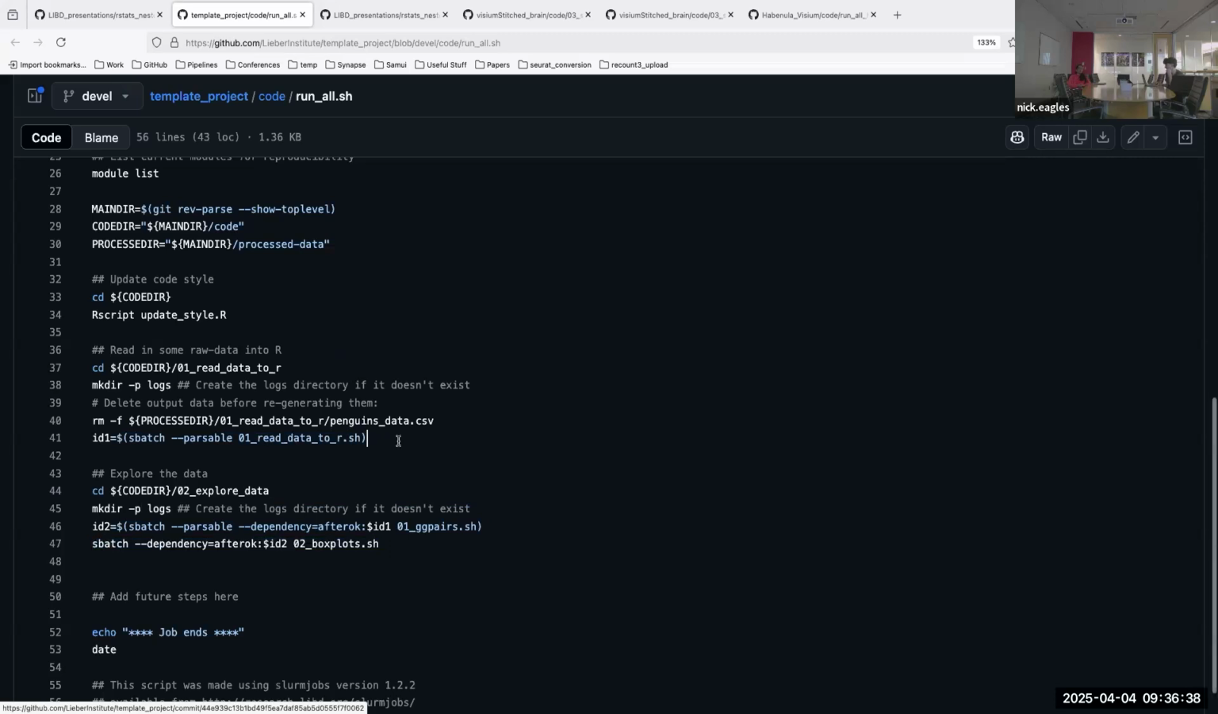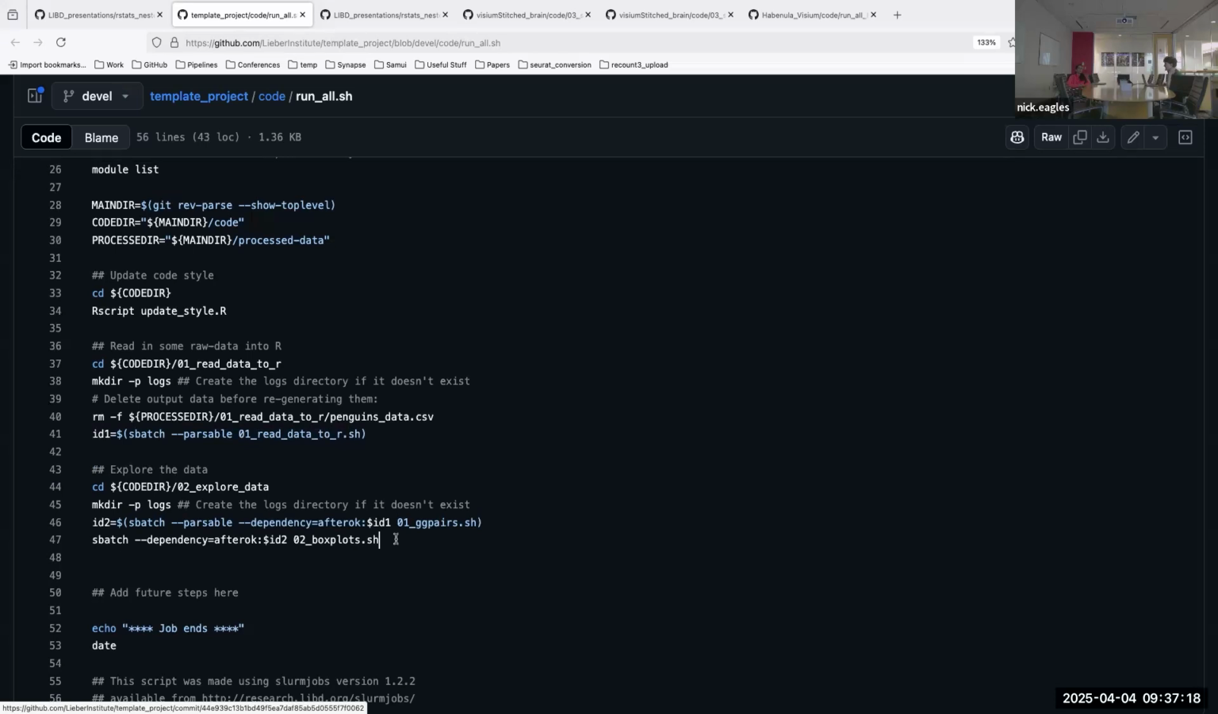And one concept here, I mean, Cynthia did a nice RStats club on this, is job dependencies. So we first grab the ID from the first analysis step, and then we pass this to the next submission of the second script, where we're saying after this finishes with an exit status of 0, in other words, if it succeeded, we want to run this second script. And so you can put a bunch of these in series, and I'll show another example soon.